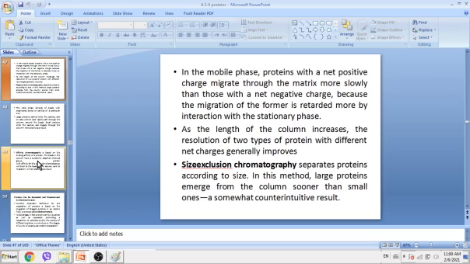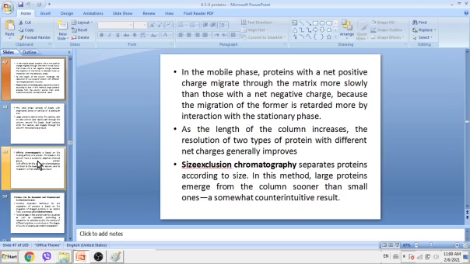So in the mobile phase, a protein with a net positive charge will migrate more slowly because it will be attracted or retarded by the stationary phase. That's why they migrate slower. But a protein with a negative charge will migrate faster because there's no attraction or retardation by the stationary phase.